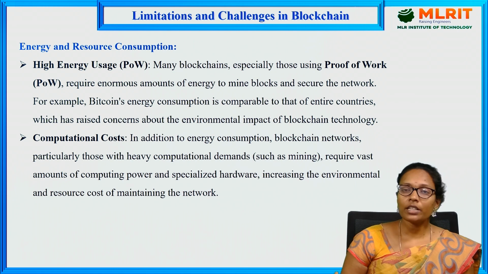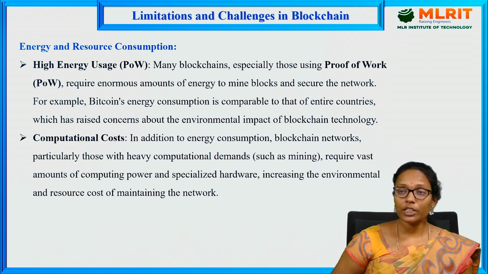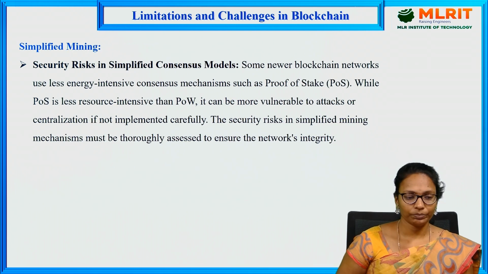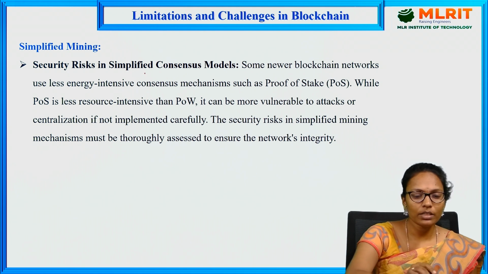And energy and resource consumption. Of course, we know that if we use consensus algorithms like POW, proof of work, it will need more energy and more resources to perform the mining process, which leads to more computational cost. And next, simplified mining. So, security risks. Okay.